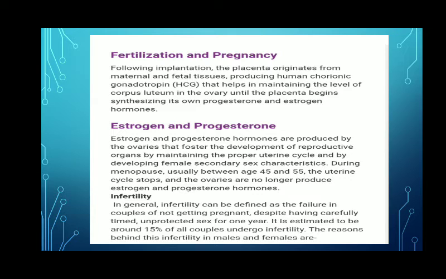the ovaries can no longer produce estrogen and progesterone hormones. This means after 55 females are not able to get pregnant. ठीक है,